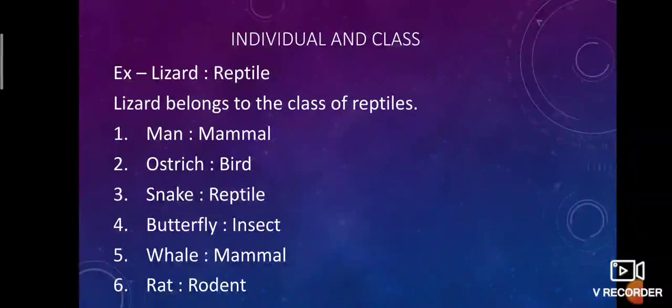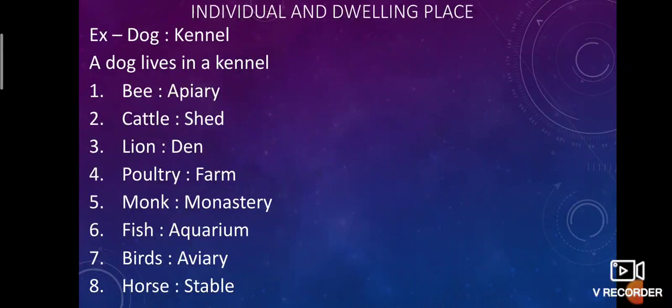Our next one is individual and class. Example is lizard, reptile. Lizard belongs to the class of reptiles. That means man belongs to the class of mammals. Ostrich belongs to the class of birds. Snake belongs to the class of reptiles. Butterfly belongs to the class of insects. Whale belongs to the class of mammals. Rat belongs to the class of rodents.